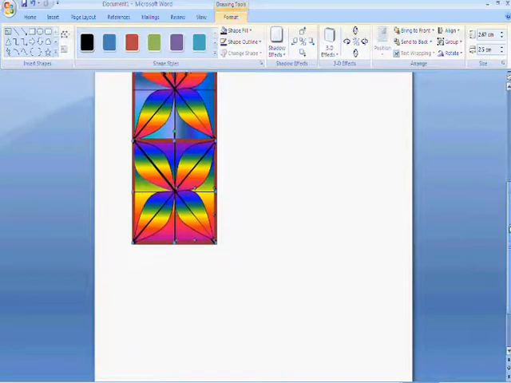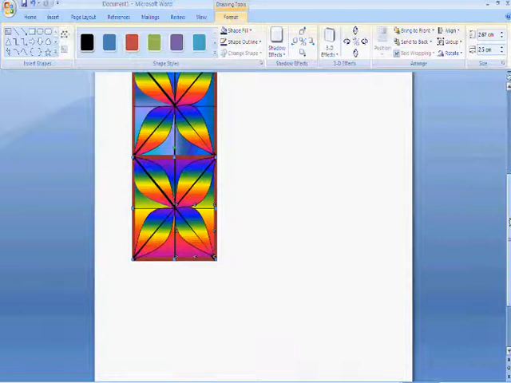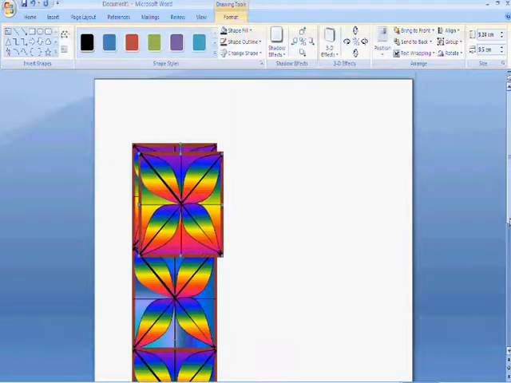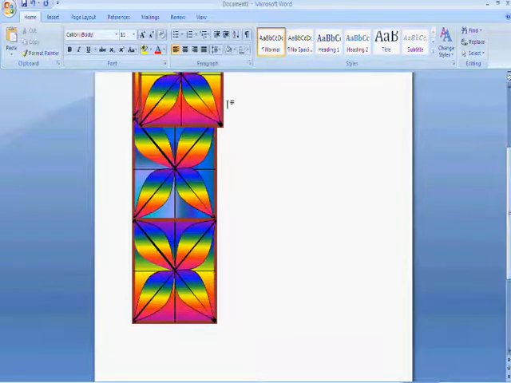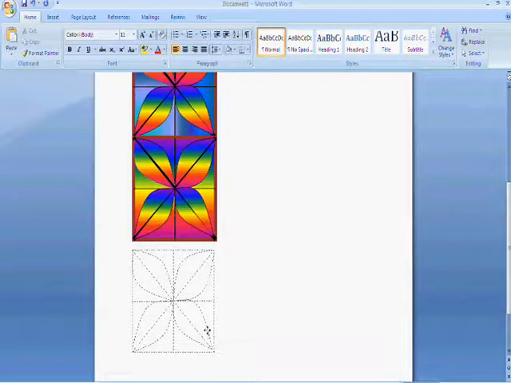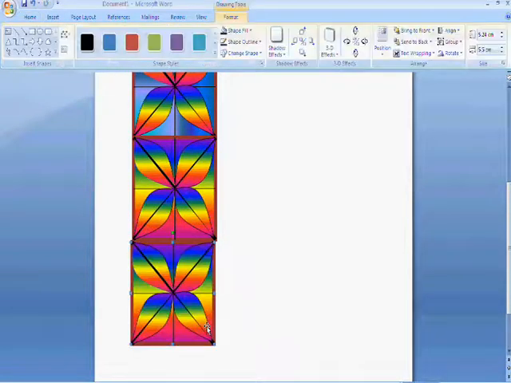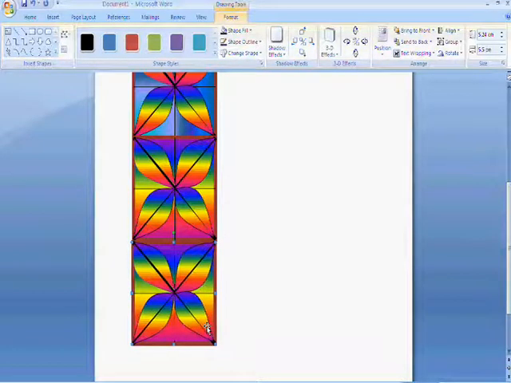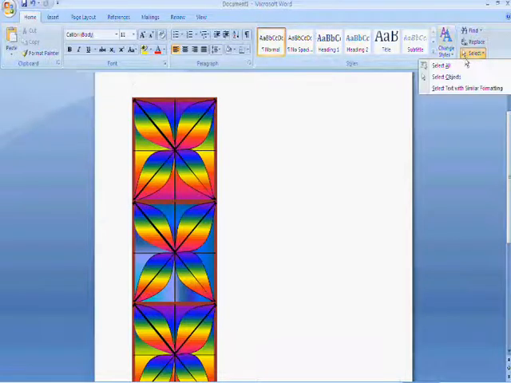Once you have 4 or 5 of the squares in a row, you're ready to group them together to make one whole side of our bookmark. Remember to group them together. We go to Home, Select Objects.